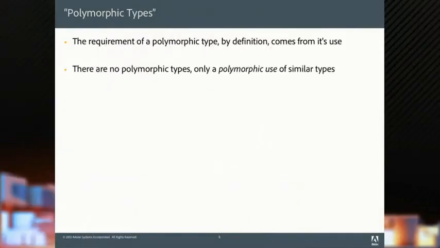But there's another deep problem. Inheritance is intrusive. What do I mean by that? There's no such thing as a polymorphic type. Okay? What we mean by polymorphism is we have a set of common requirements on using types, and we want to write a piece of code in terms of those common requirements and use it across types that happen to satisfy it. Okay? So a type is not polymorphic. We use a bunch of types in a polymorphic setting.